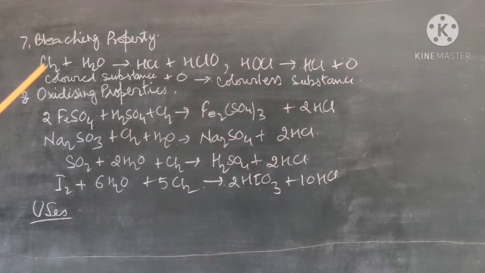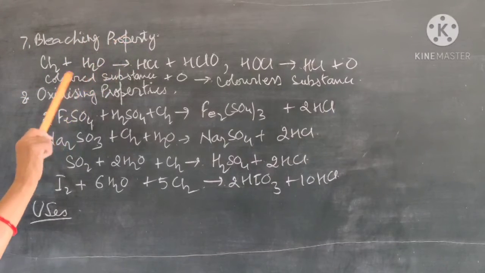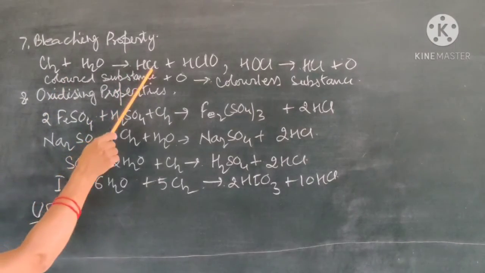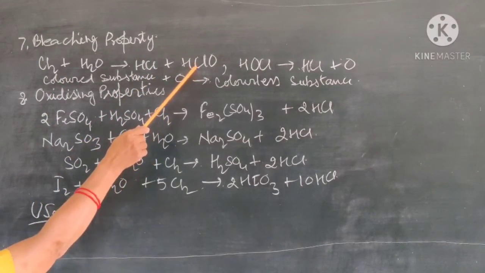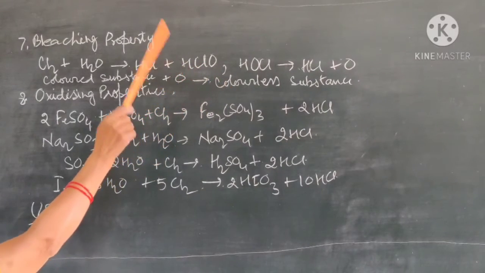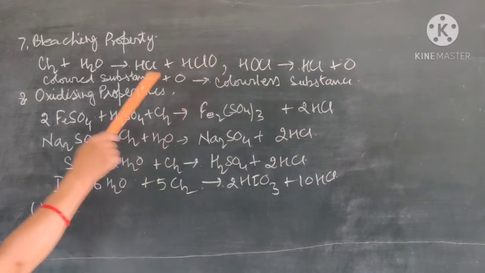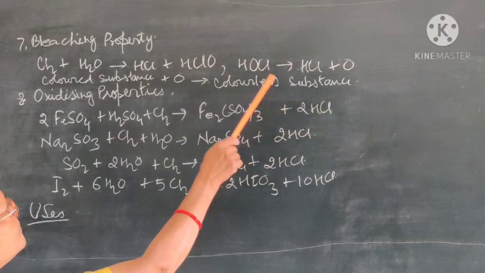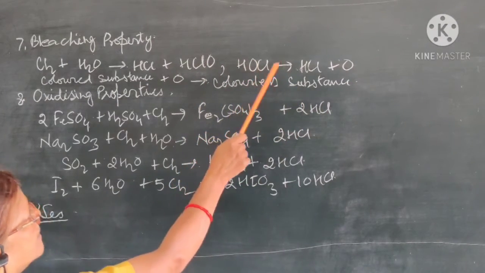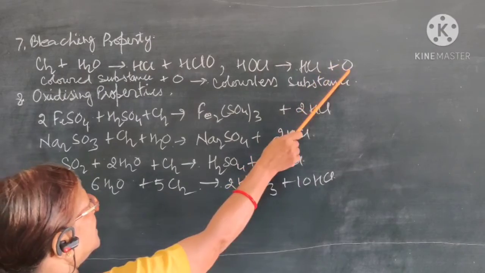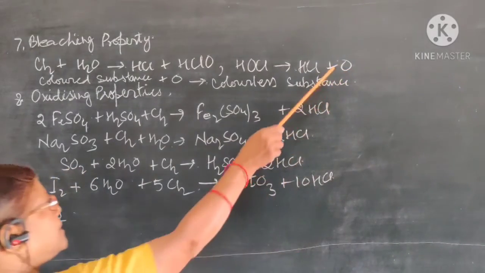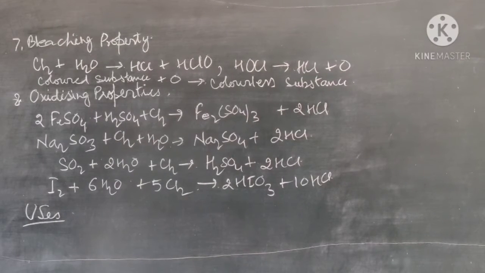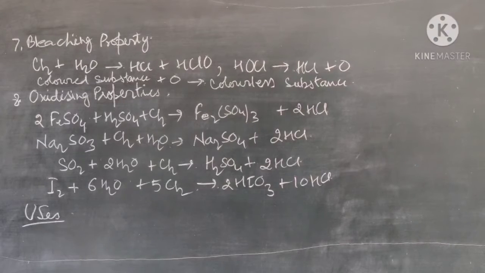Now the seventh property is the bleaching property. The chlorine is soluble in water. When it dissolves in water, it forms hydrochloric acid and hypochlorous acid. Now this hypochlorous acid is unstable and it breaks down into HCl and nascent oxygen. This nascent oxygen is responsible for the bleaching property of the chlorine and its oxidizing property.